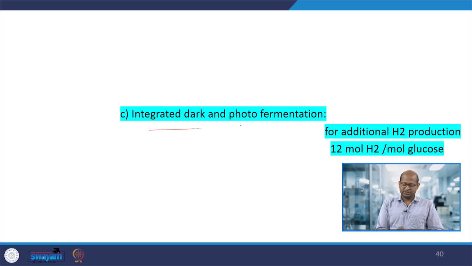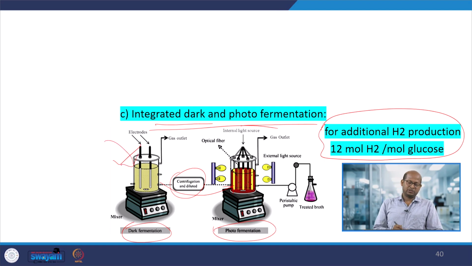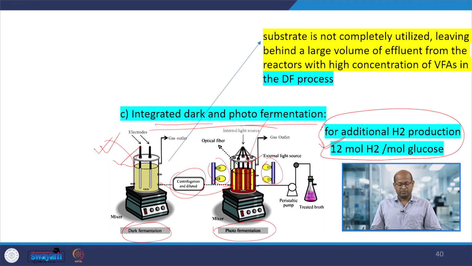Now, the integrated process I mentioned: dark fermentation and photofermentation can both be coupled and we can enhance the total hydrogen production. So, this is the dark fermentation process and this is the photofermentation process. The effluents that come out would be charged into the next step, the photofermentation process, and there we can use a microorganism catalyst. Here also we can use a microorganism catalyst. Here additional slides you have to use, this would be conducted in absence of light. By that way you can enhance the total biohydrogen production.